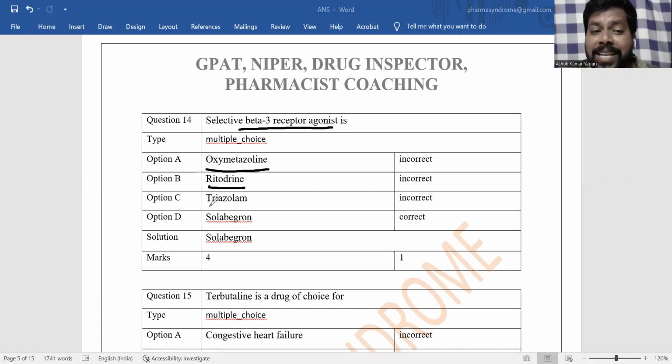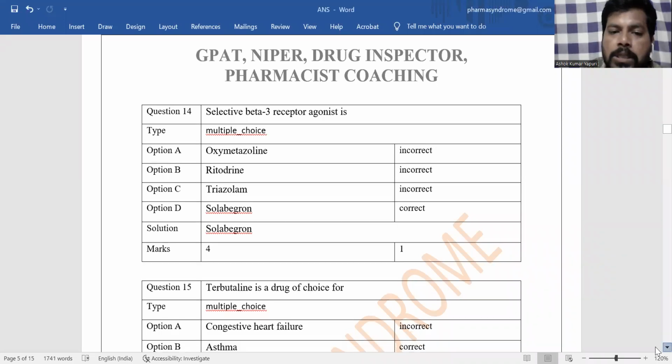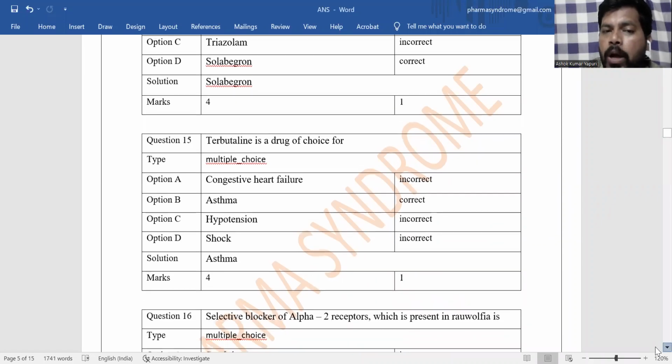And triazolam is a benzodiazepine, which comes under sedative and hypnotic. And next are solabegron, amibegron, mirabegron. All the begrons are selective beta 3 receptor agonists. Beta 3 receptors are present on the urinary bladder as well as adipose tissue. On the urinary bladder, they cause relaxation or dilation of urinary bladder smooth muscle. On the adipose tissue, they increase thermogenesis or lipolysis, the breakdown of lipids.